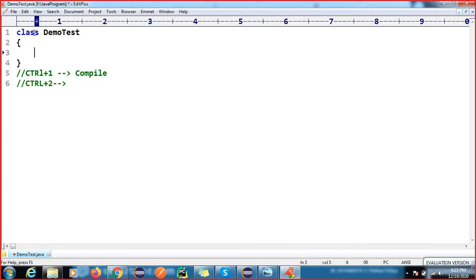The question is, what is this class keyword? In Java, we have 52 keywords, out of which 48 are in use. Frequently, the keyword we are going to use is called the class keyword. When you are writing the class keyword, why are we writing it? What is the use of this class keyword? Anyone can explain? What is the use of the class keyword?